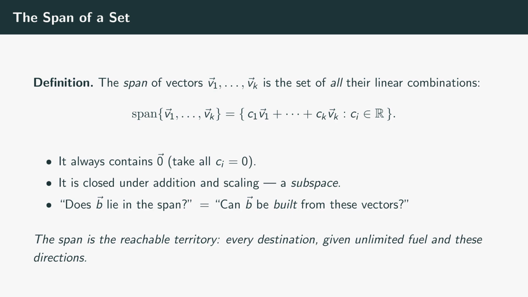And here's the practical reading. Asking whether a particular vector b lives in the span is exactly the same as asking whether b can be built out of these vectors using scaling and adding. Span is reachability. Think of the vectors as the only directions you're allowed to travel, with unlimited fuel and the freedom to go forward or backward along each. The span is every destination you can reach. The whole question of the episode is, how big is that territory?